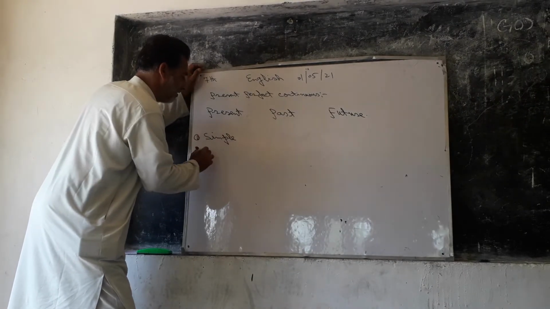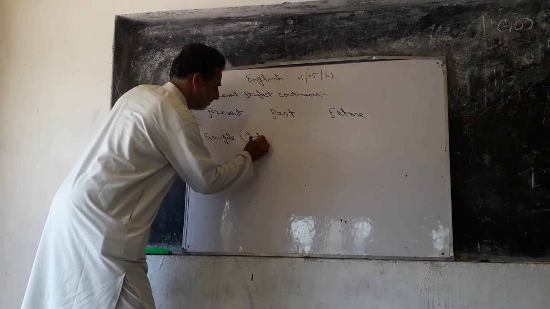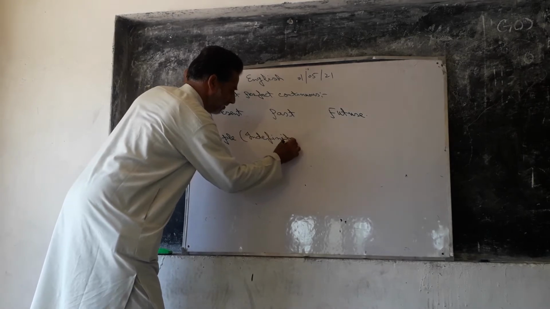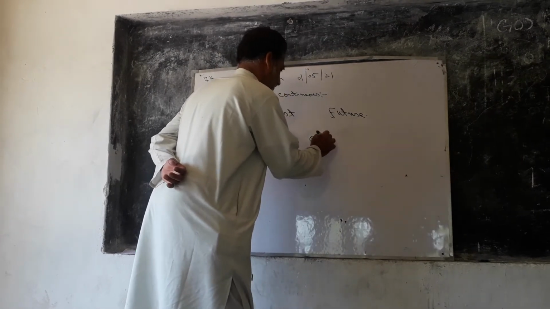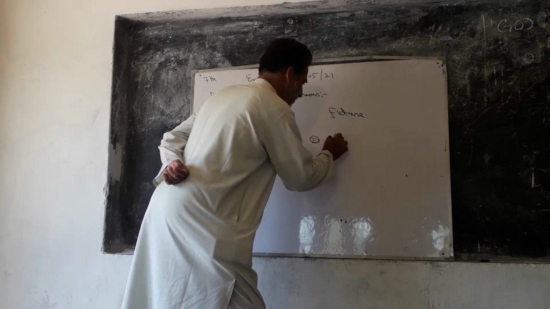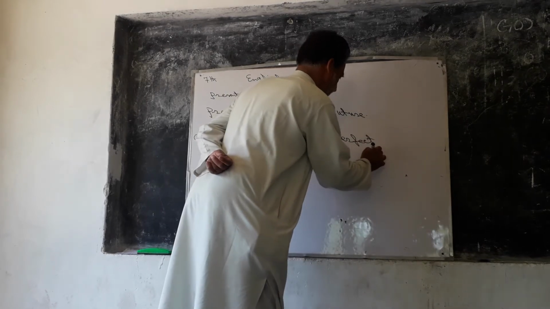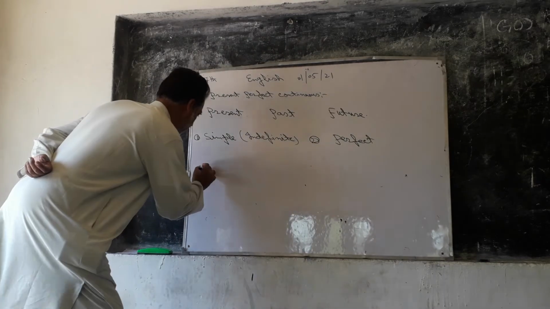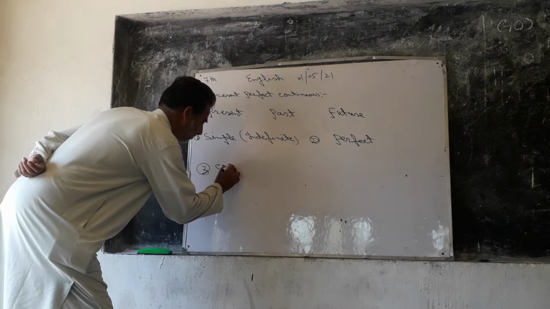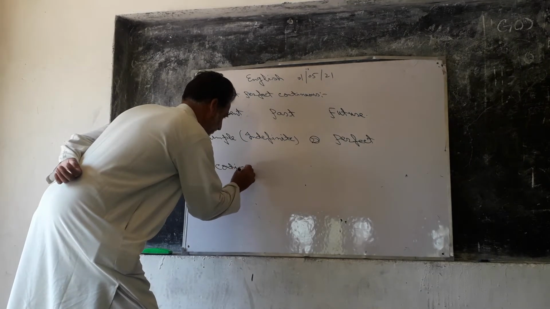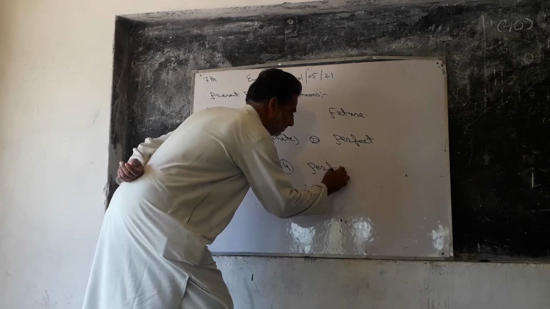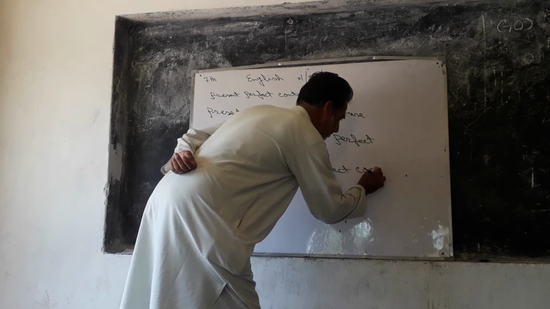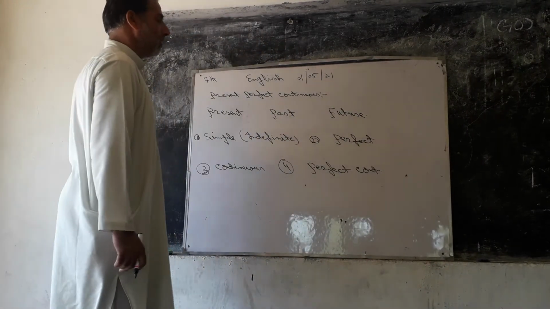That is simple, first one, or indefinite, second one, perfect, third one, continuous, and fourth one, perfect continuous. These are the four types of tenses.